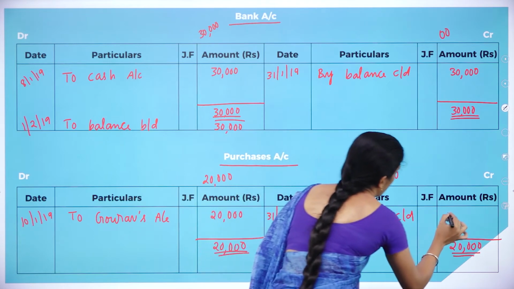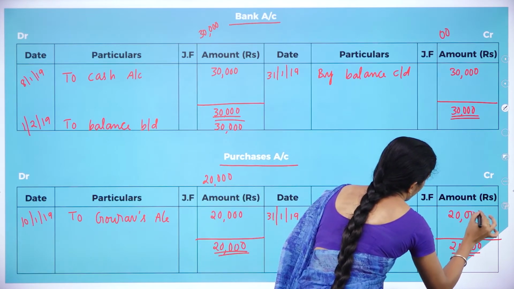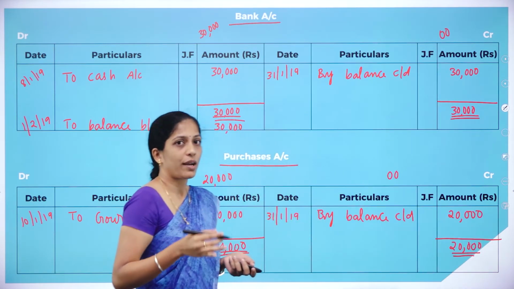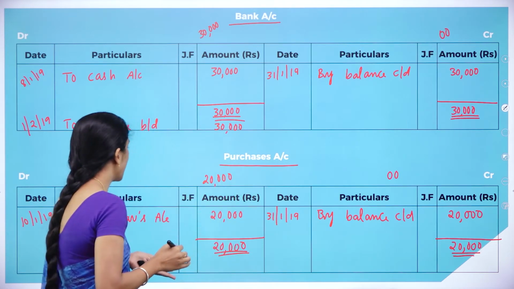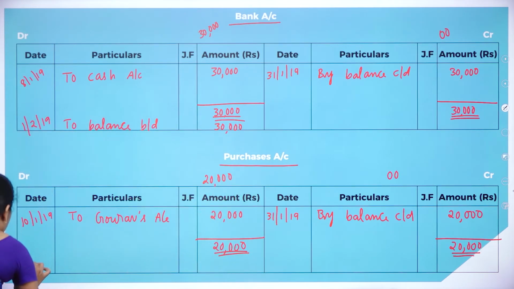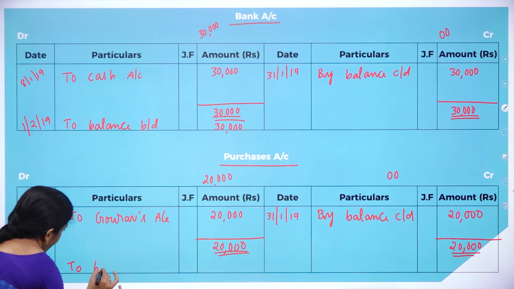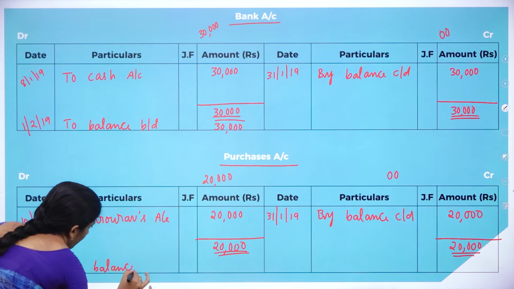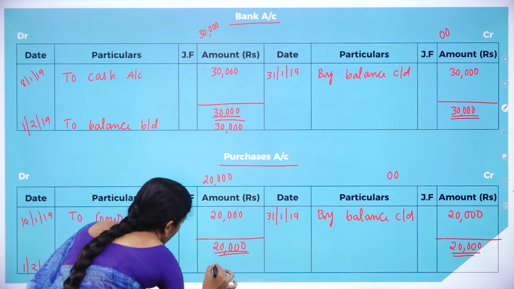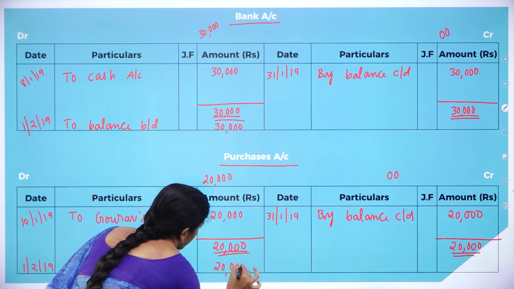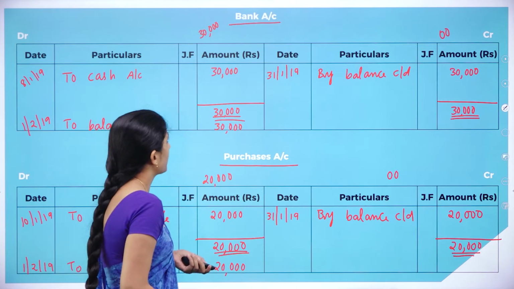How much carried down? 20,000. Whatever amount you have carried down has to be brought down at the beginning of the next month. That is 1/2/2019, to balance brought down. How much? 20,000. Now, clear about purchases account.